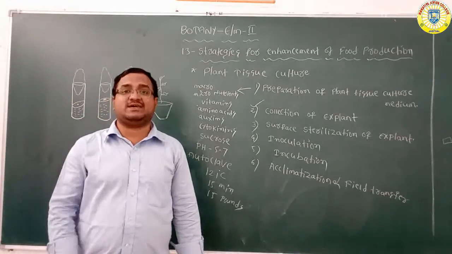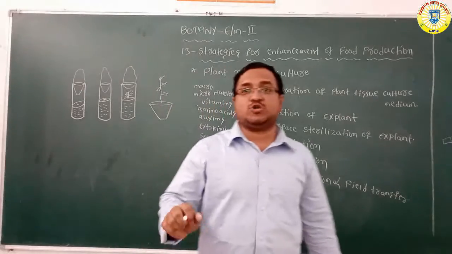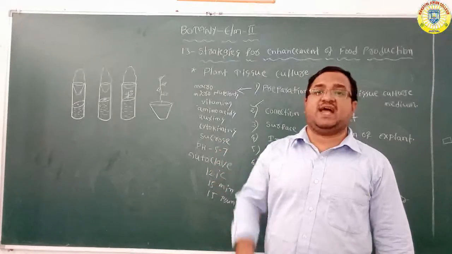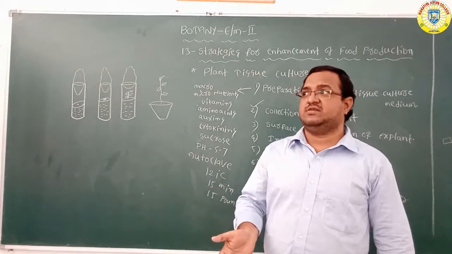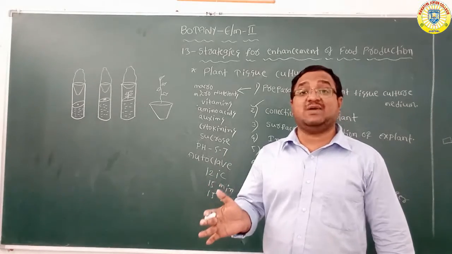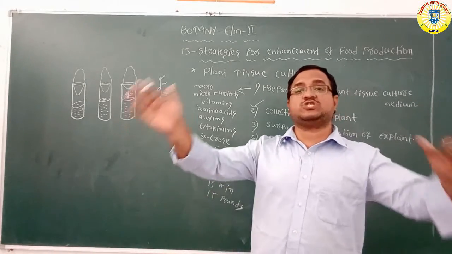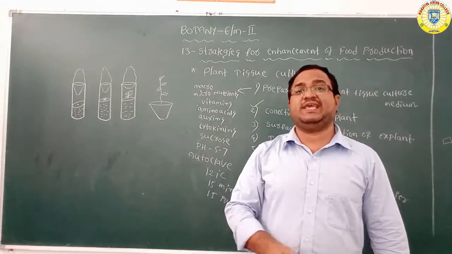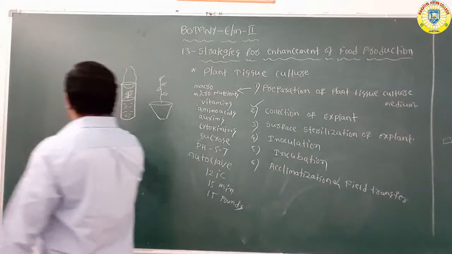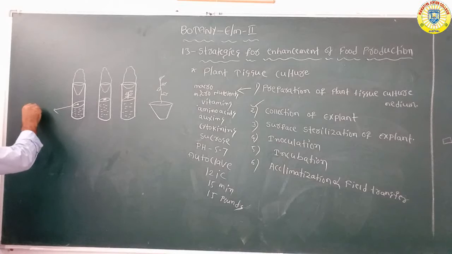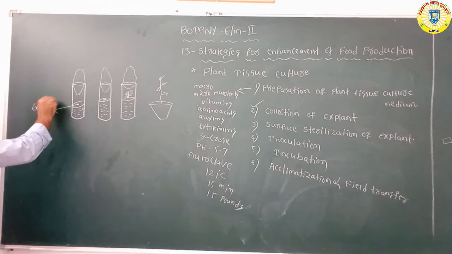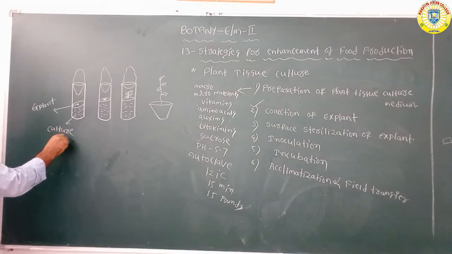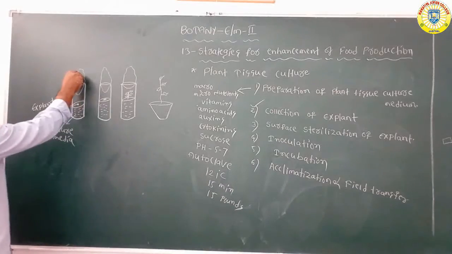But what is explant? The portion of a plant which is taken to get a desired plant is known as explant. Any portion of the plant you can take, either stem portion, root portion, or leaf portion. So any portion of the plant, that is called explant.